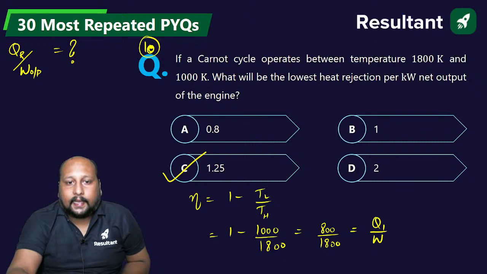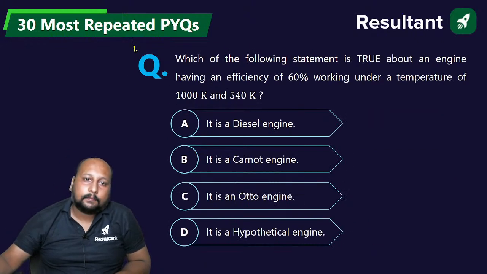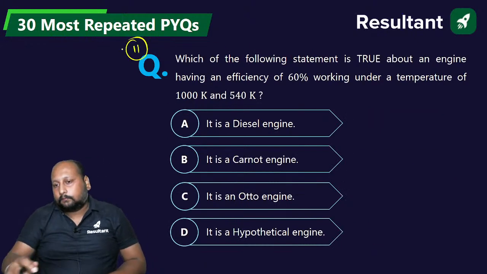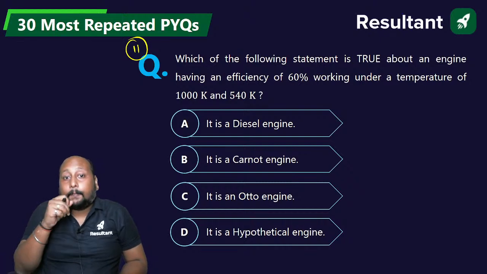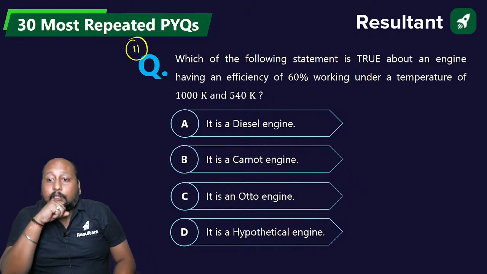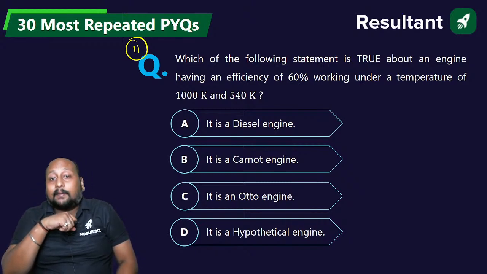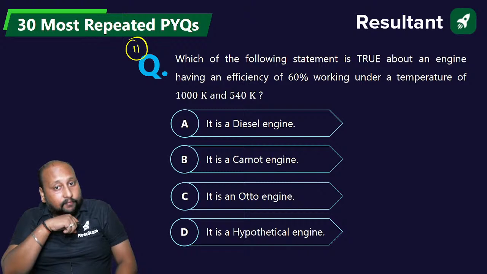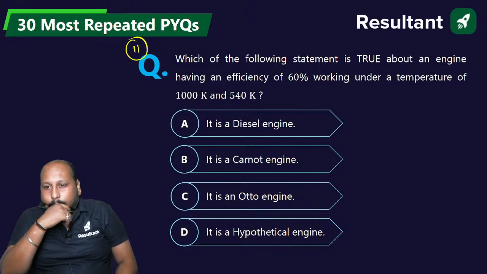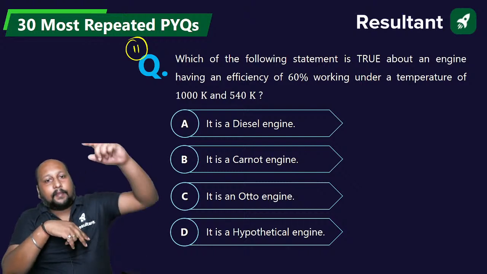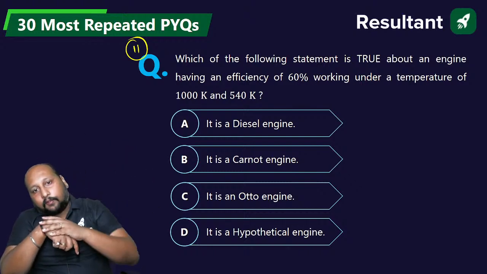Very good. Next, question 11 on the screen. Option A, B, C or D. Which of the following statements is true about an engine having an efficiency of 60% working under temperature limits of 1000 and 540?